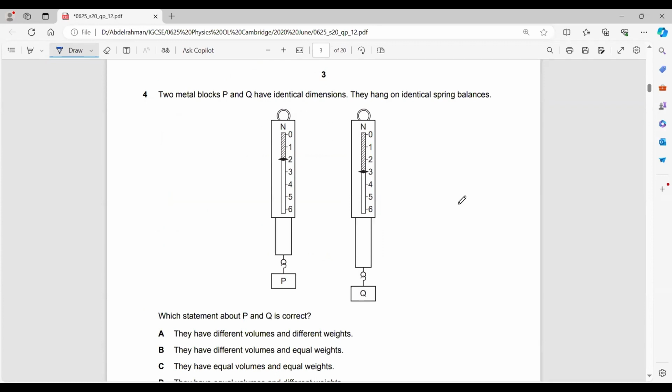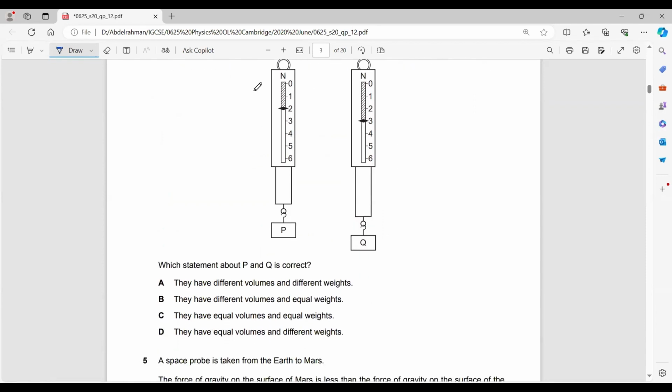Question 4. Which statement about P and Q is correct? P and Q were both hanged from 2 identical springs. The readings on the springs are now different. Do they have different volumes, or do they have equal volumes? I think they have equal volumes. How would I know?